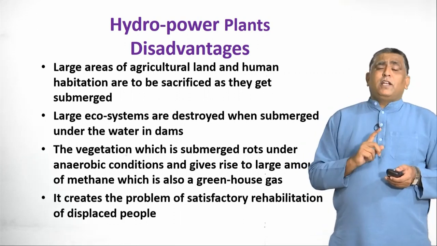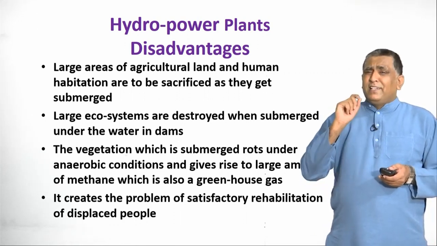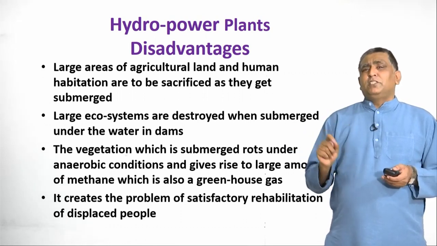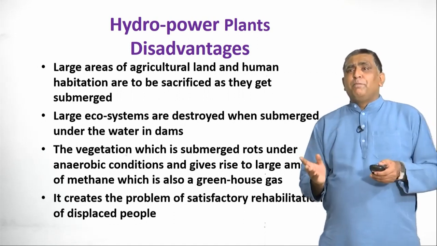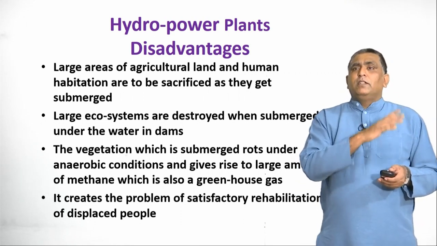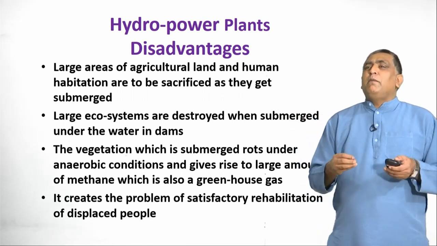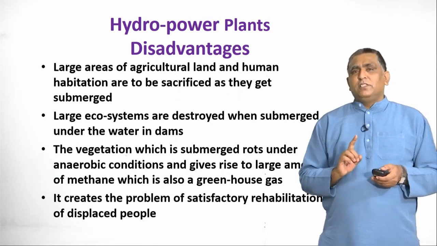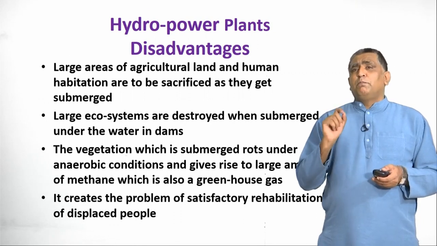And the major threat that we are looking at in hydroelectric power plants is the problem of satisfactory rehabilitation of the displaced people. Those places which were submerged in the dam have to be vacated and the people shifted to some other place, and sometimes it might not be satisfactory. This is one of the huge challenges faced while constructing multi-purpose hydropower plants.